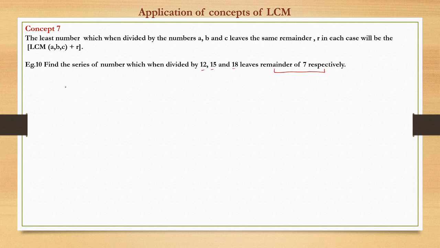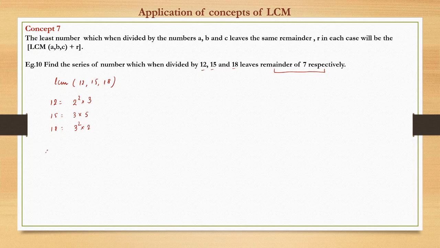I mean completely divisible. So that will be nothing but what? LCM of 12, 15, and 18. So 12 is 2 square into 3, 15 is 3 into 5, 18 is 3 square into 2, right?